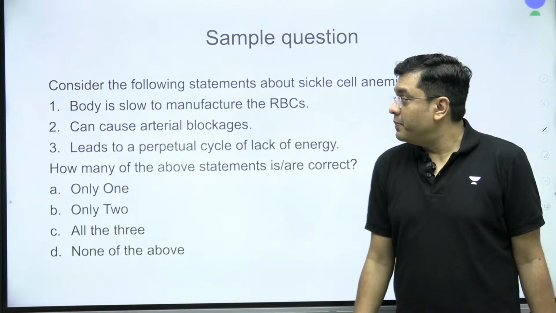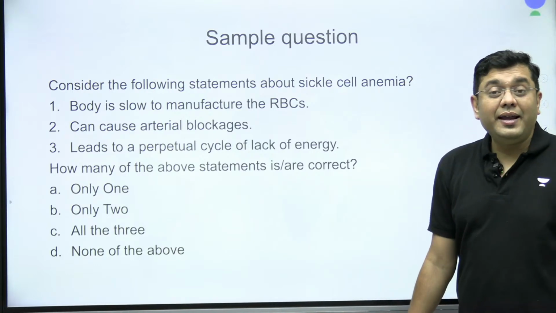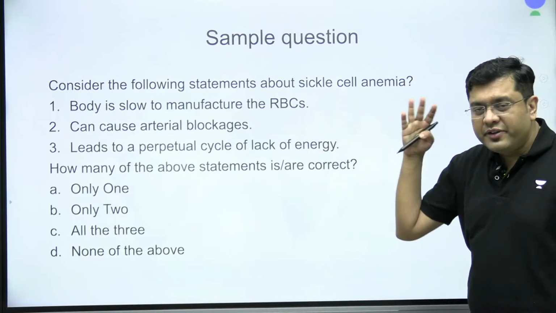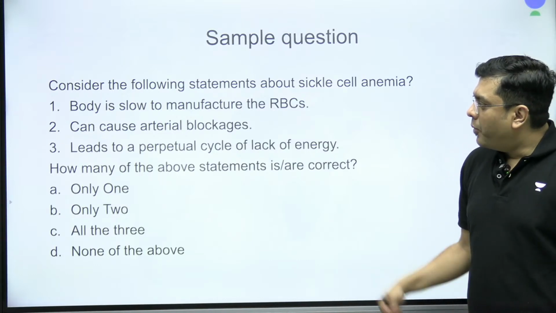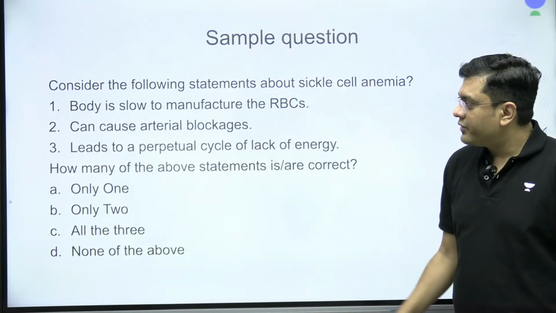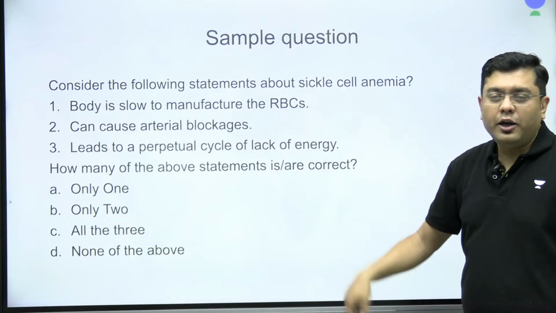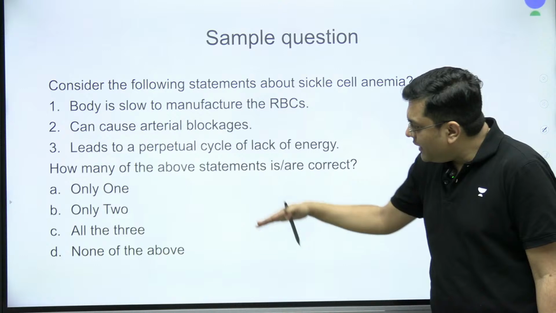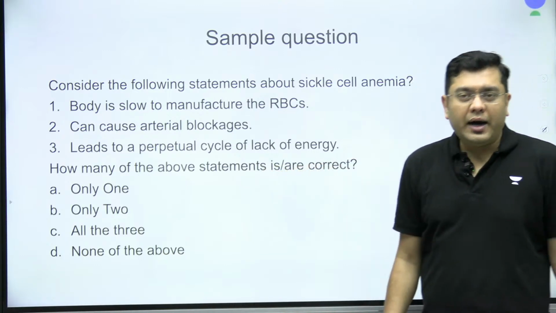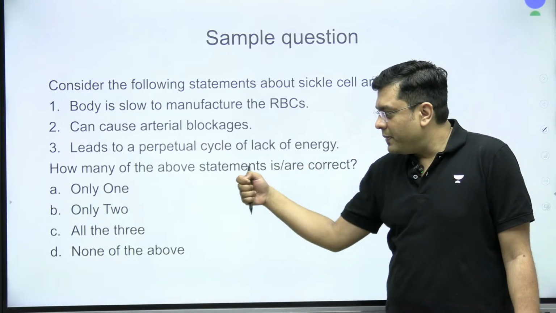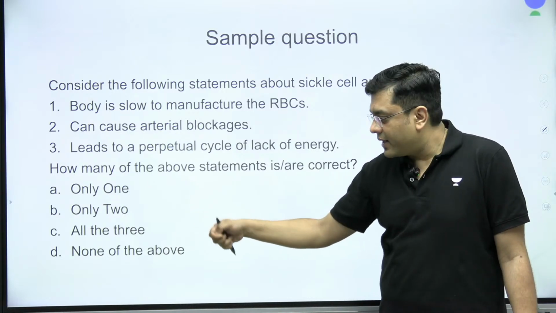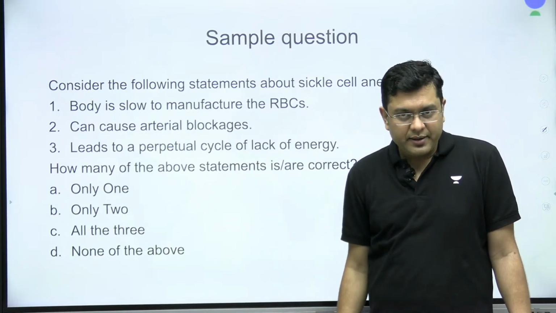Consider the following statements about sickle cell anemia. So you have 3 statements about sickle cell anemia. Body is slow to manufacture the RBCs, can cause arterial blockages, leads to a perpetual cycle of lack of energy. How many of the above statements is or are correct? Only one statement, only 2, all the 3 statements are correct, or none of the statements are correct?